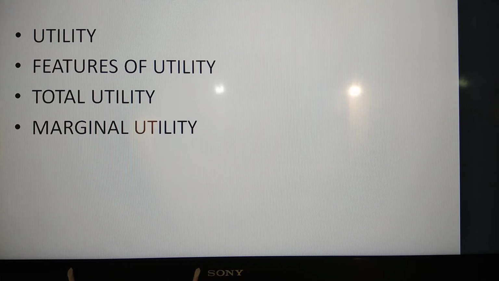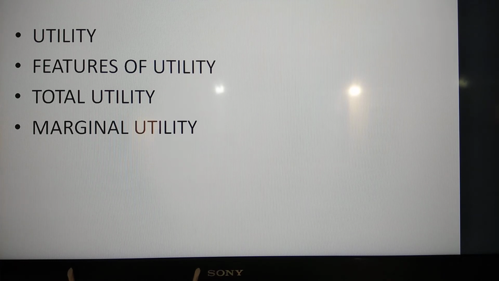Right? Or you can say the total utility refers to the total satisfaction from the amount of the commodity consumed.